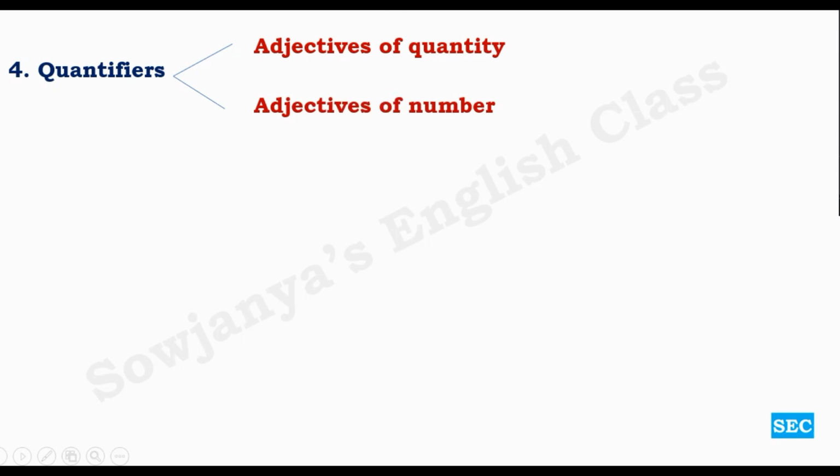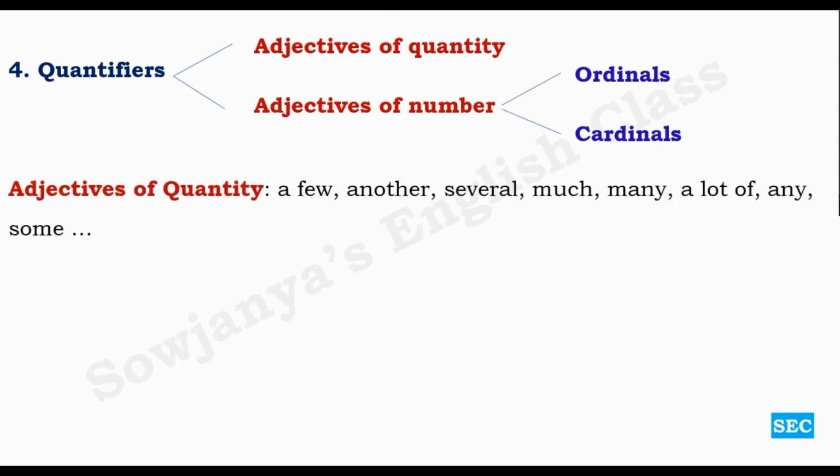And then comes quantifiers. Again, quantifiers are of 2 types: adjectives of quantity and adjectives of number. Again, adjectives of number are of 2 types: ordinals and cardinals. Let us learn more about them. Adjectives of quantity: a few, another, several, much, many, a lot of, any, some, which determine the quantity of one particular noun, a quantity of any uncountable noun.